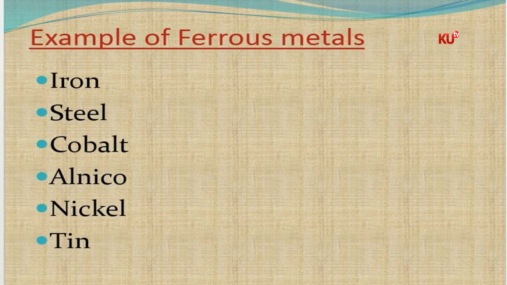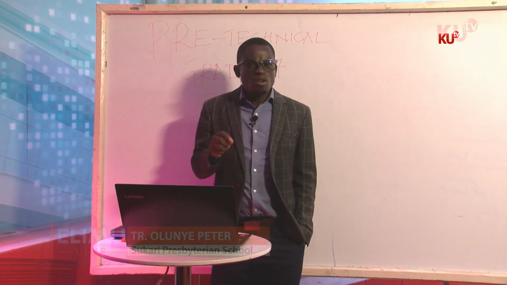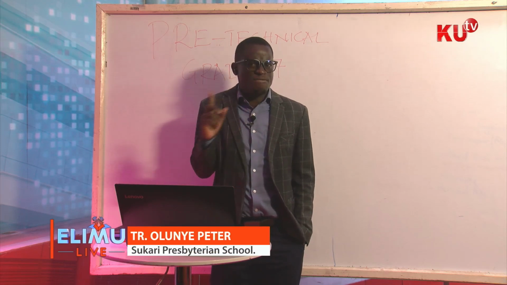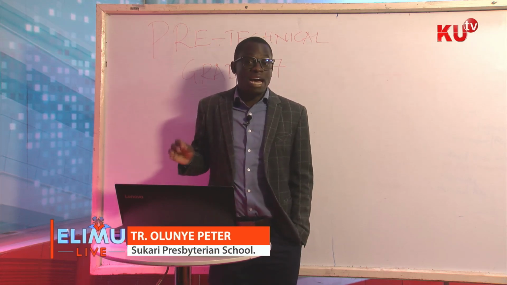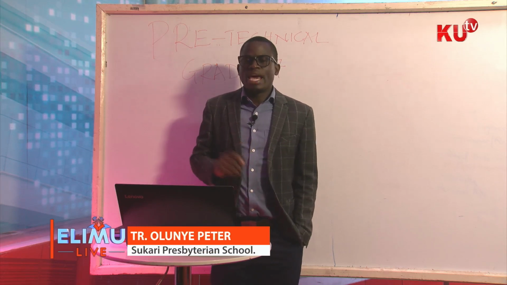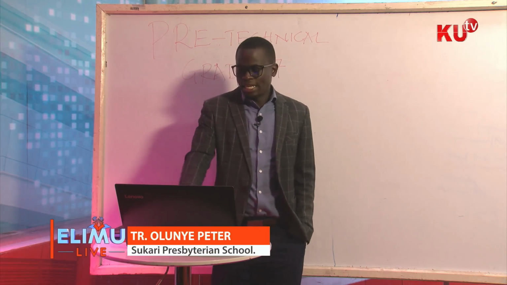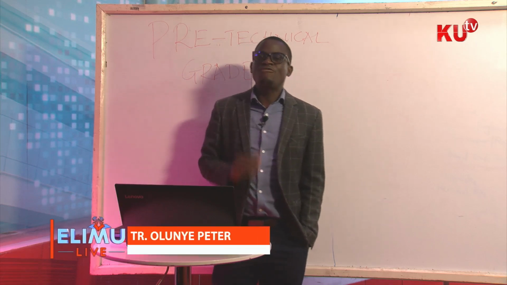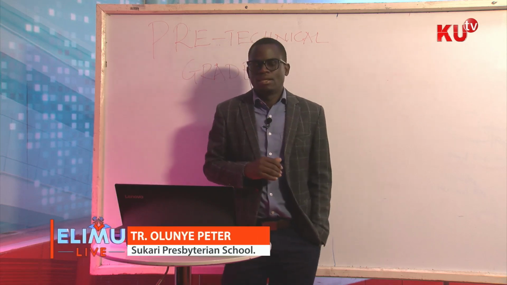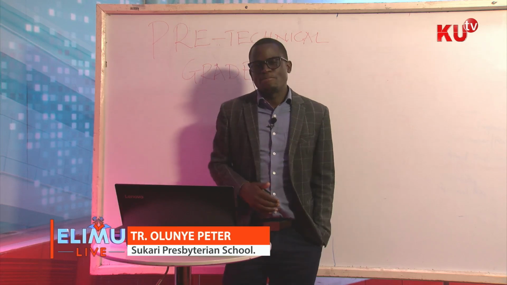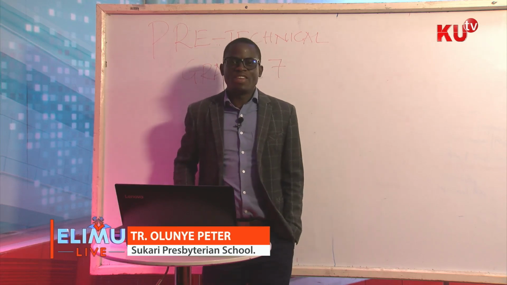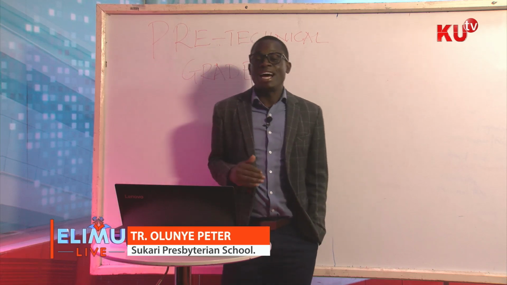Please, boys and girls, my children, listen. Don't forget the physical properties of these ferrous metals. We have said they are highly attracted to a magnet. They are good conductors of heat, but they are poor conductors of electricity in comparison to non-ferrous metals. And we have also said they are shiny in color. Let's look at the physical properties of non-ferrous metals. The opposite becomes the answer. Now you know the answer. Let's go together, because now you know the answer. The opposite.